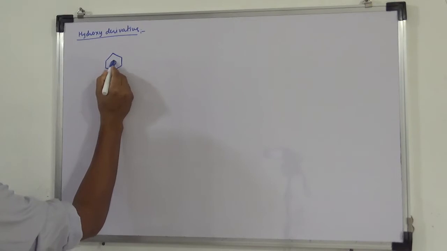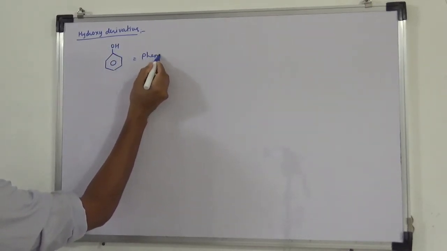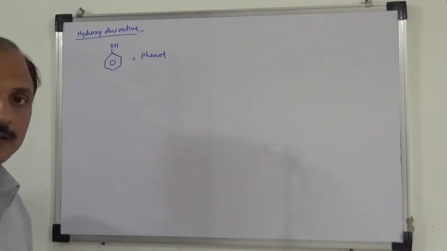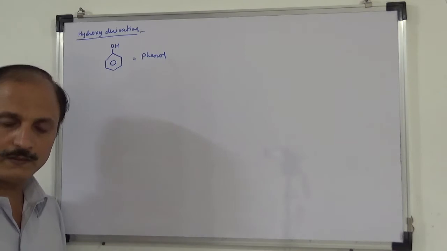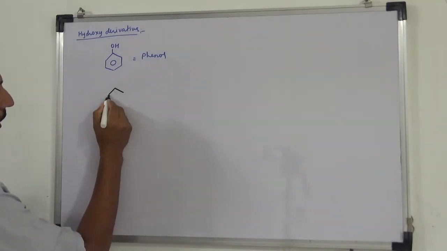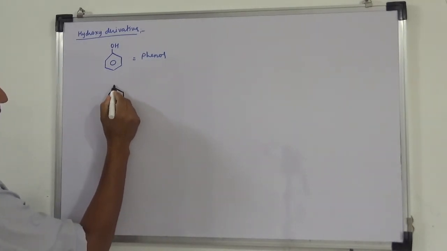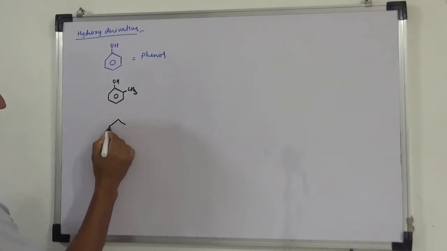Like here, this one with OH, this is called phenol. Nuclear hydroxy derivative of benzene is called phenol. Okay, already we have done this. So phenol is this. Now let's say if I have to name this second one, that is OH CH3.